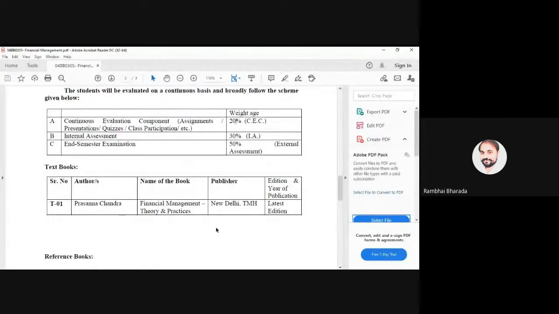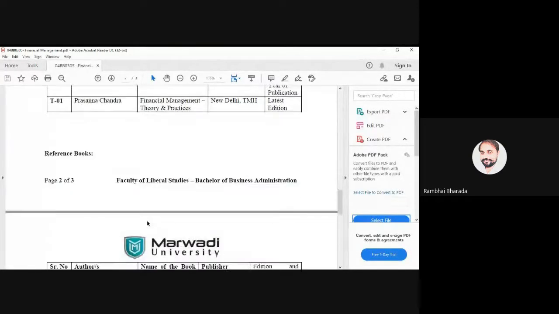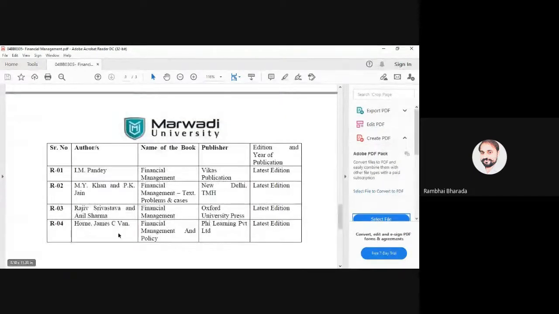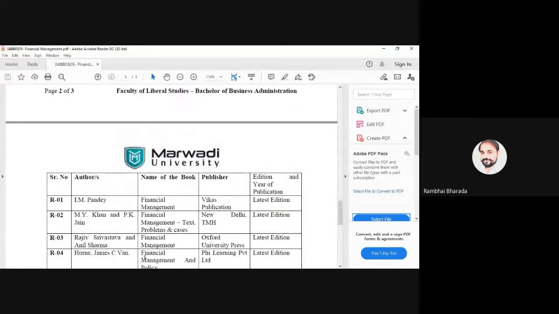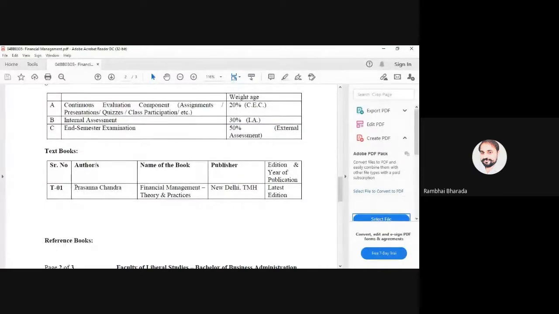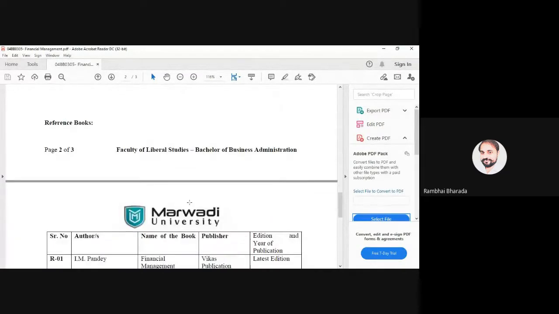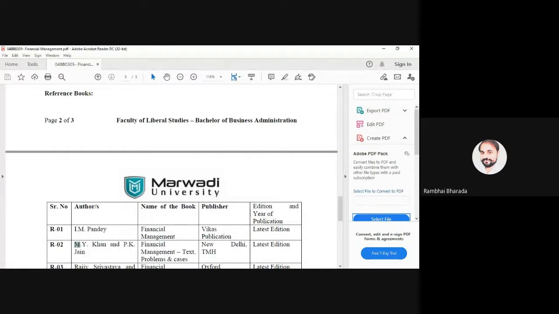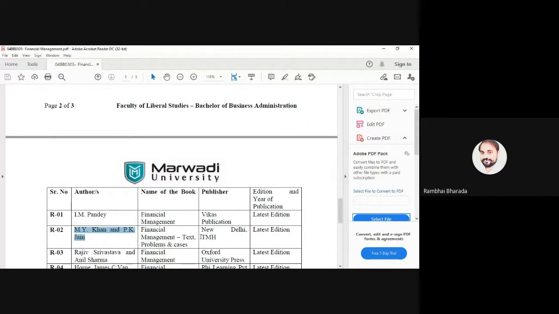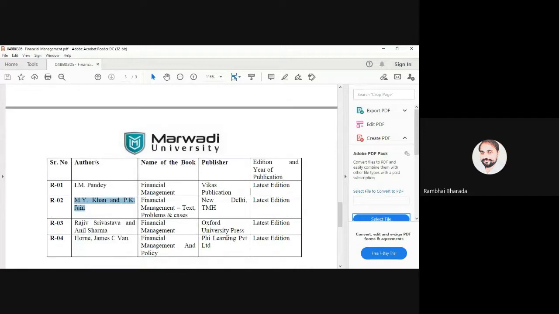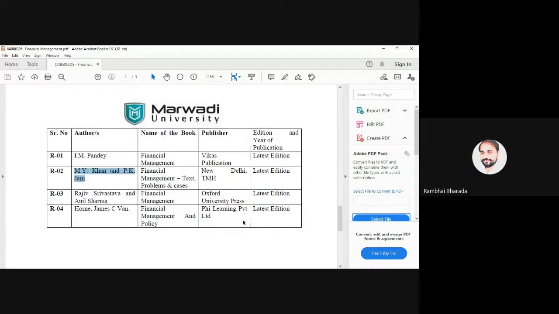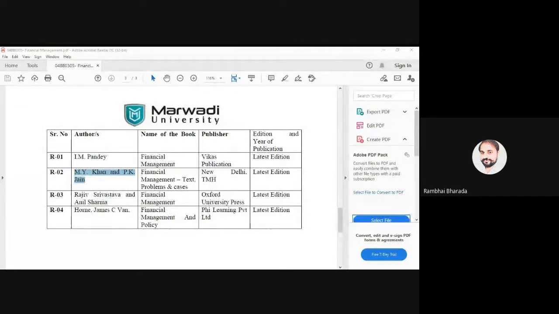We will follow this book, Prasanna Chandra, Financial Management Theory and Practices. Okay. The second book that I follow, Khan and Jain, again Financial Management. And the third book, which is not given here, but I prefer to refer, is Financial Management by Ravi M. Kishore.